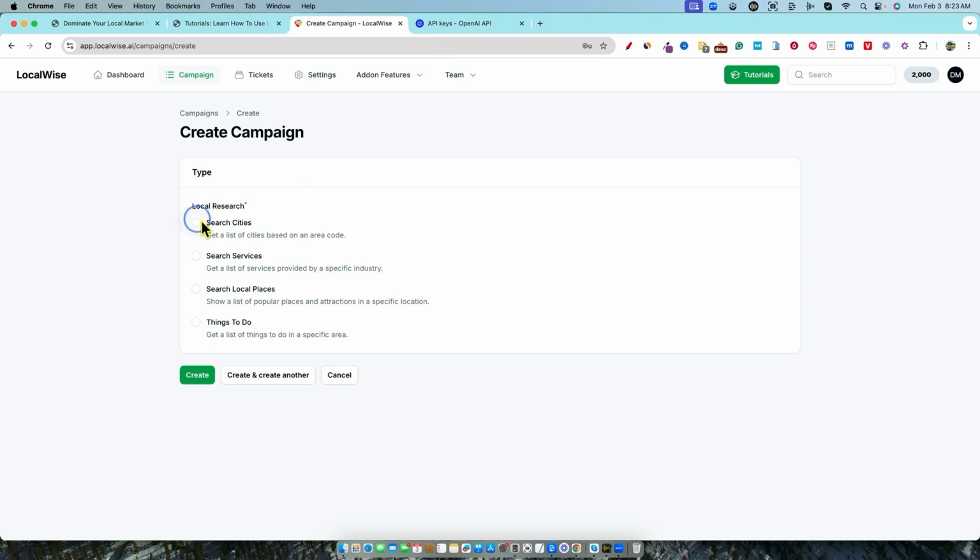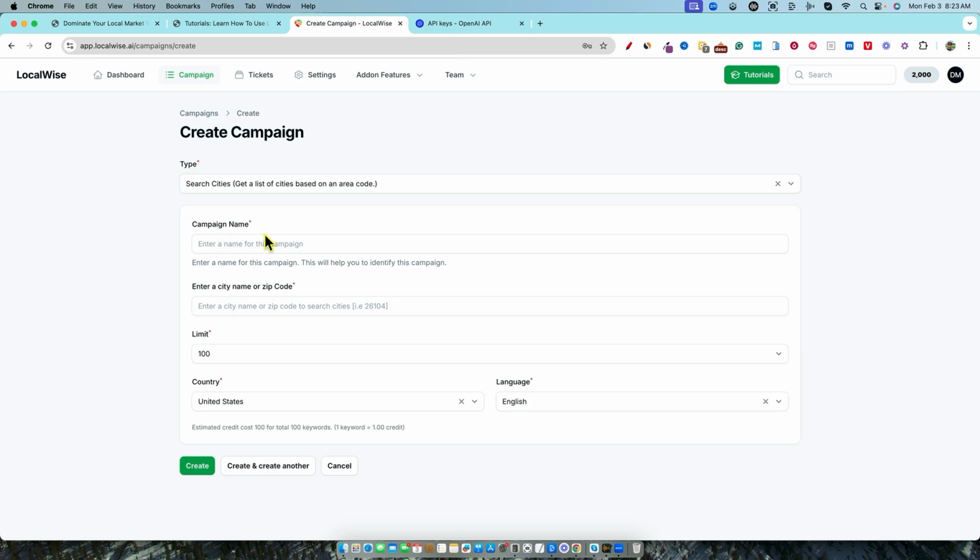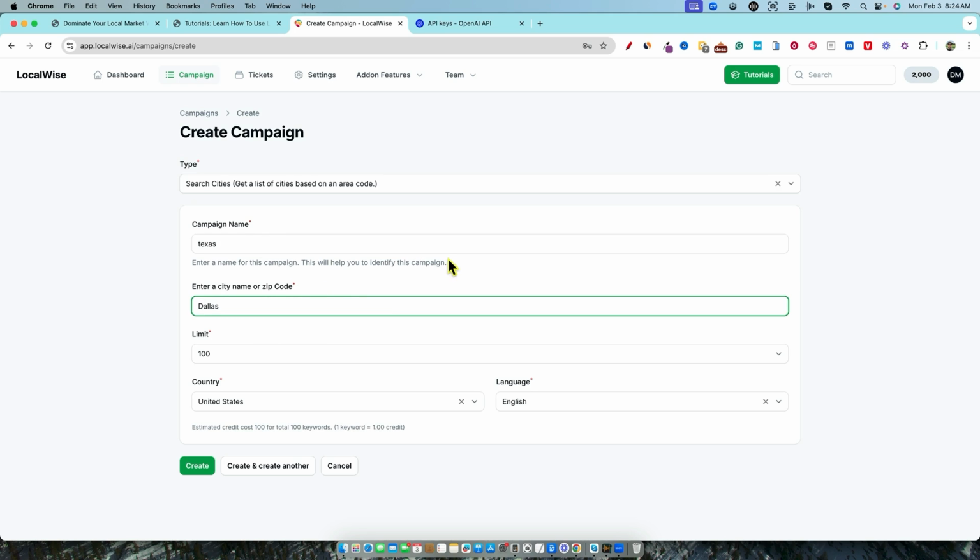So what we'll do is go over here and search cities. Since I'm in a neighbor state of Texas and it has a lot more cities than New Mexico, we'll go with Texas right here. Enter a city name or a zip code. And right here, we'll just say Dallas. So I put a campaign name. Oh, so we want to go Dallas and I'm going to say Texas. I don't know if I'm supposed to put the comma there or not to make sure, because there are other Dallases all across the United States. I'm going to just do that, and we're going to see what ends up happening.